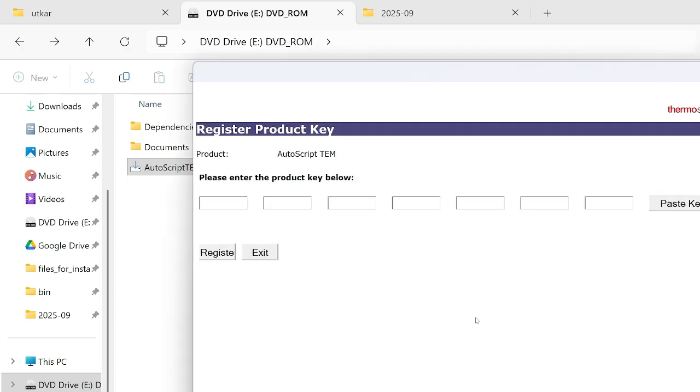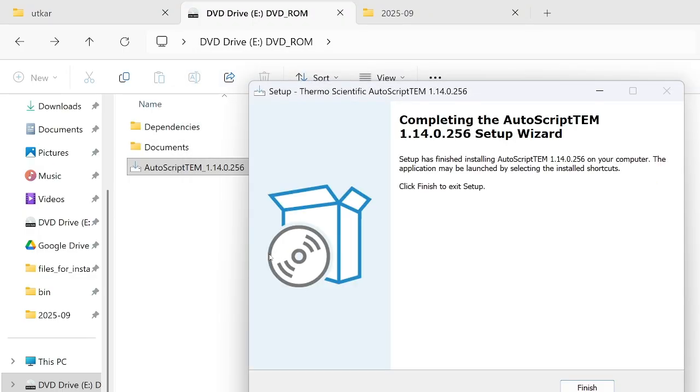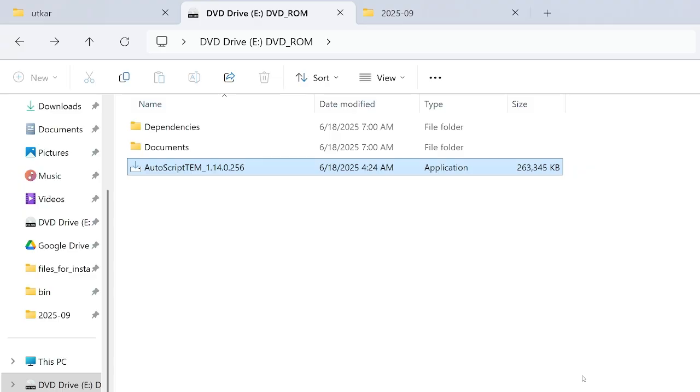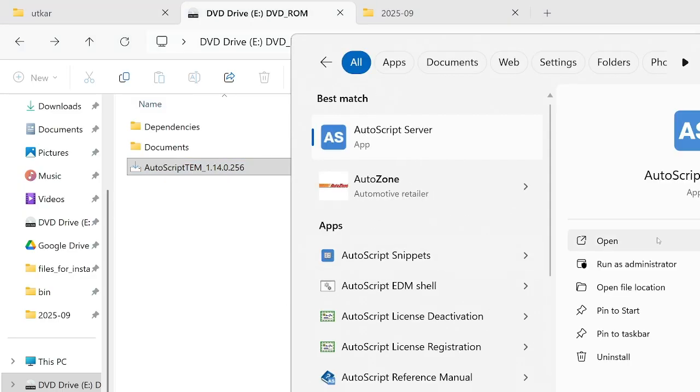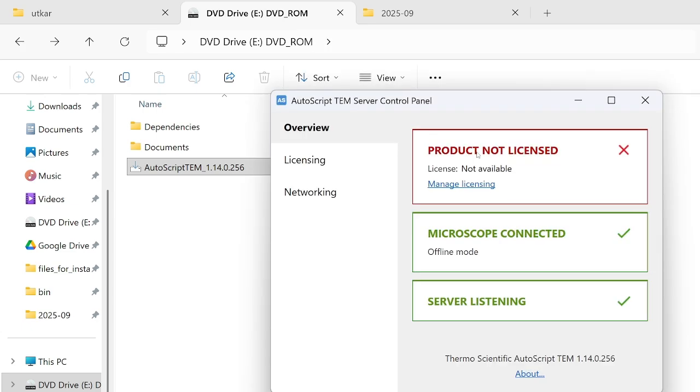And now once it installs, it asks the option to register for the product key. Since we are not installing on the actual microscope, we are using a simulated version which is completely free. We can right now just click to exit it, finish that setup. Let's open the server, and as you can see here that it says product not licensed.